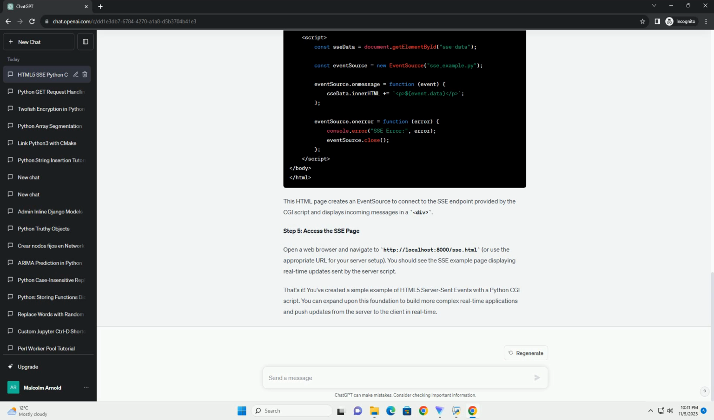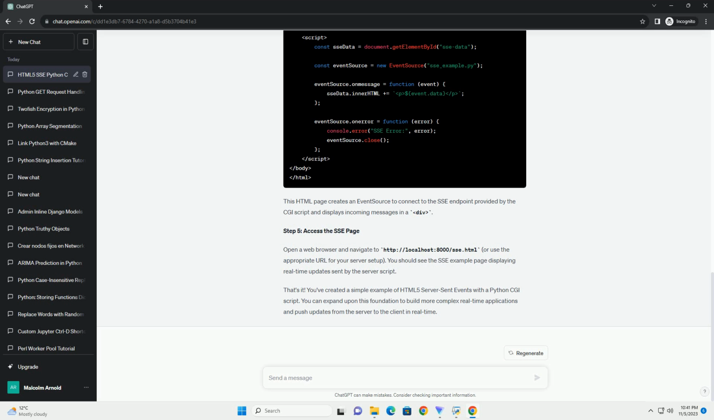Make sure you have Python installed on your system. You can use Python's built-in http.server or CGIHTTPServer to serve your content. If you don't have it installed, you can typically install it through your system's package manager.